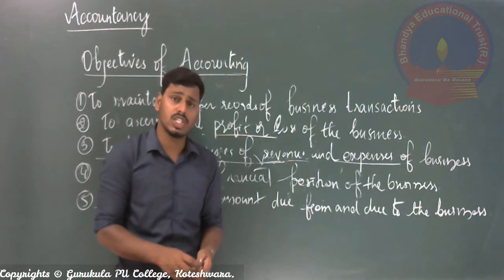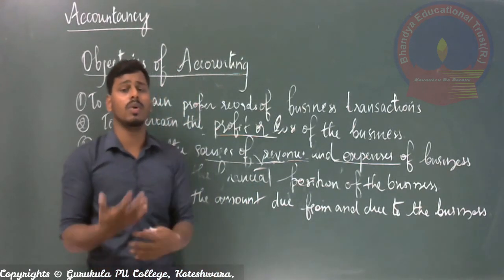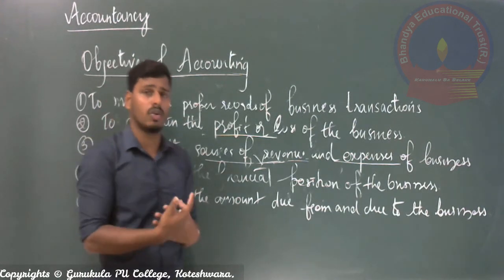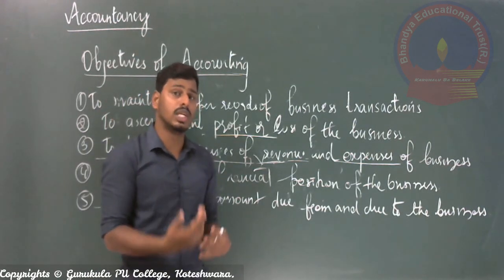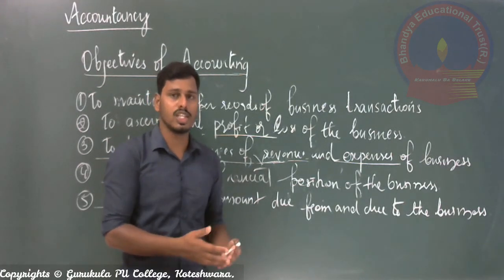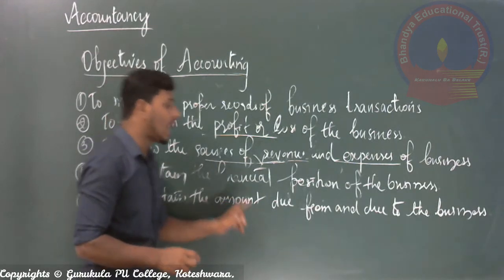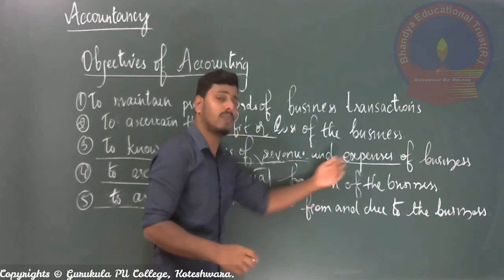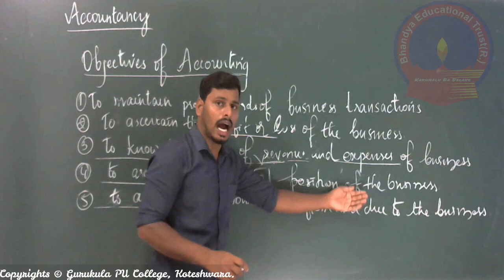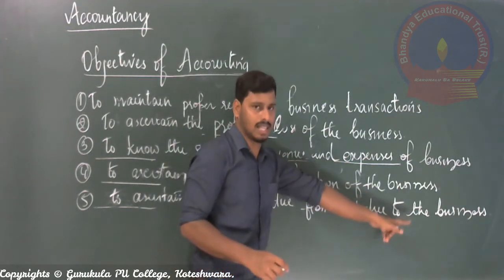So the business also has the right to collect money from outside parties, which is due from outsiders, right? So in order to ascertain two things, one is the amount of money which is due from outsiders, and also that which is due to the business concern, right?